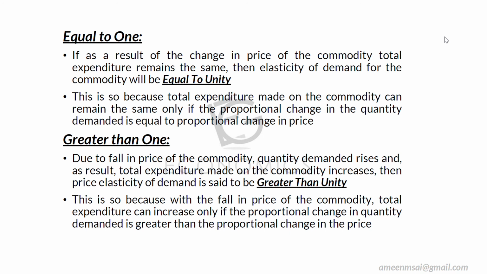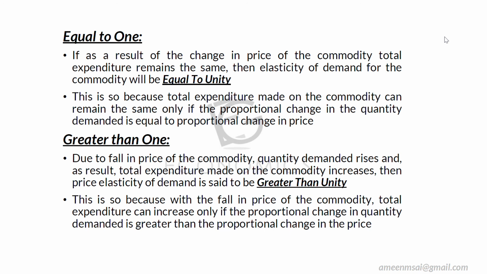Due to fall in the price of the commodity, quantity demanded rises, and as a result, total expenditure made on the commodity increases. Then the price elasticity of demand is said to be greater than 1. വിലയിൽ മാറ്റം ഉണ്ടായതിനു ശേഷം expenditure കൂടുകയാണ്. Total expenditure made on the commodity increases. So after the change in price, the expenditure on the commodity increases. Then we call it as the price elasticity is greater than unity or greater than 1. This is because with the fall in the price of the commodity, total expenditure can increase only if the proportional change in quantity demanded is greater than the proportional change in the price.